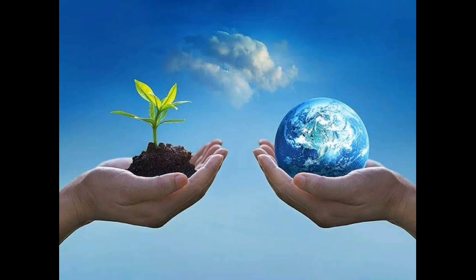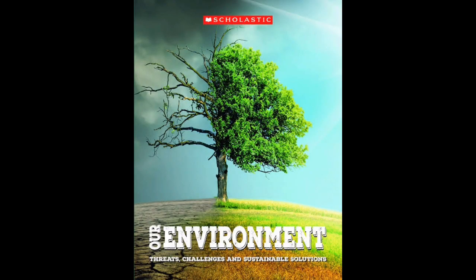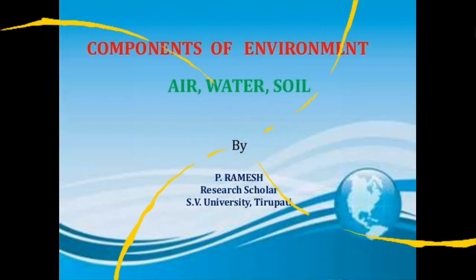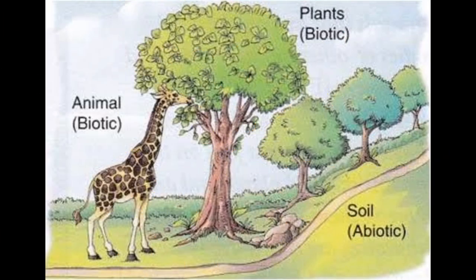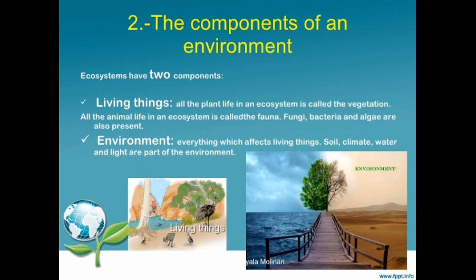Dear students, our environment is all the things which are around us, like air, water, soil, plants, animals, etc. Basically, it has two components, living components and non-living components. Living components, that is plants and animals, are also called biotic components, and non-living components, that is soil, climate, air, etc., are called abiotic components. The components of the environment are of two types, that is living components and non-living components.